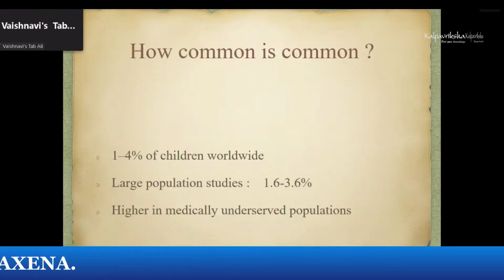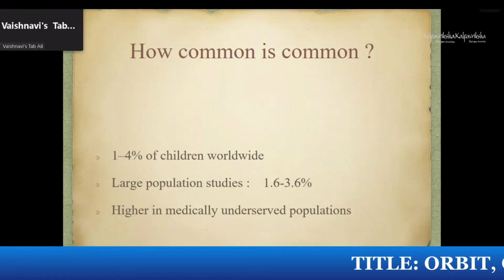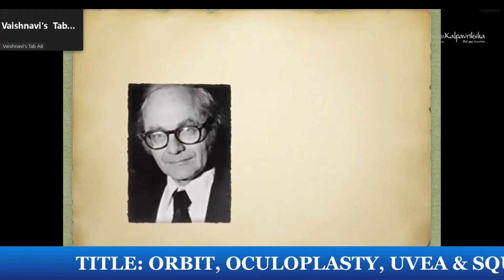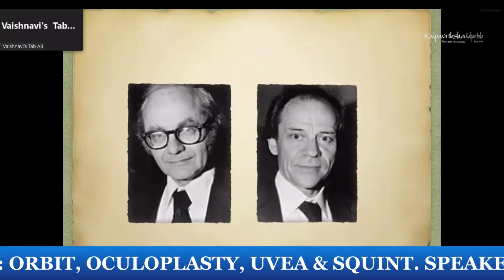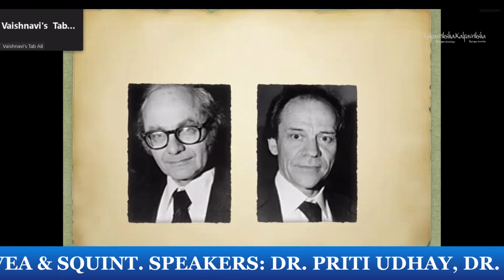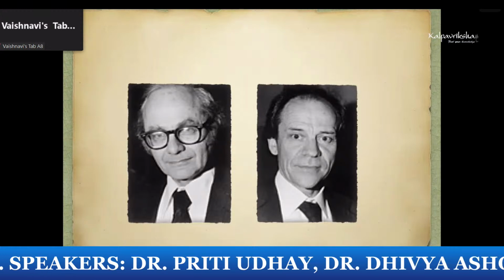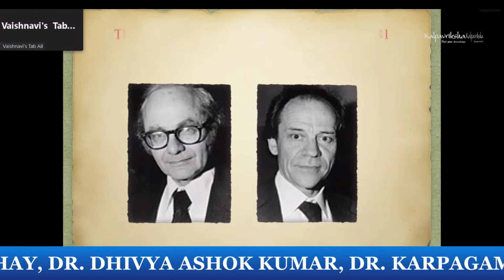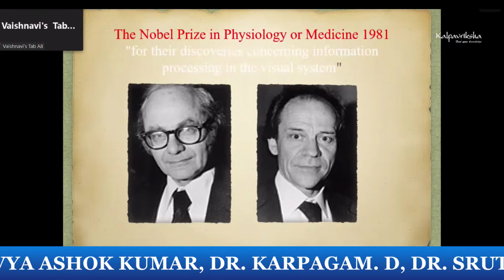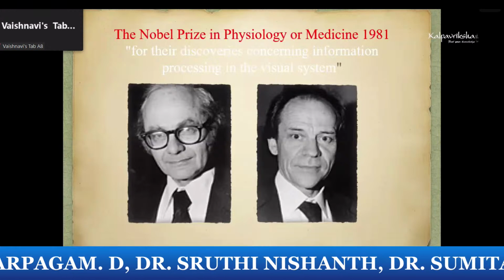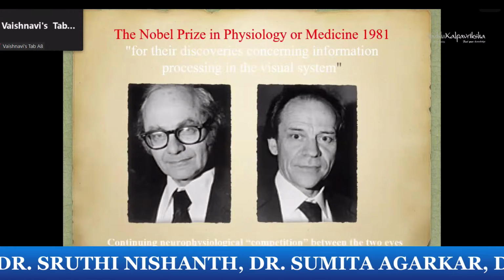Worldwide, 1 to 4% of children are postulated or thought to have amblyopia. Of course, this is much higher in medically underserved populations. Most of our knowledge is derived from the work of these two gentlemen, David Hubel and Wiesel, who received the Nobel Prize for Medicine in 1981 for their discoveries concerning information processing in the visual system. And we owe a lot to these two gentlemen for providing most of the insights about amblyopia.